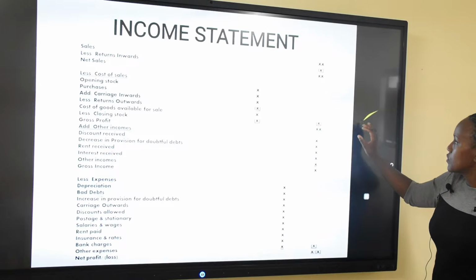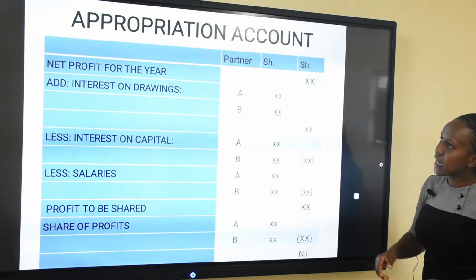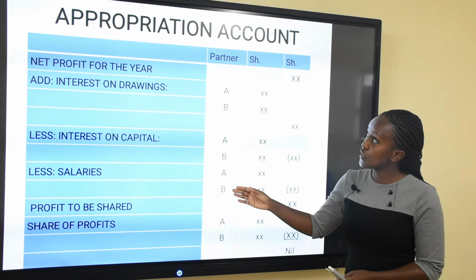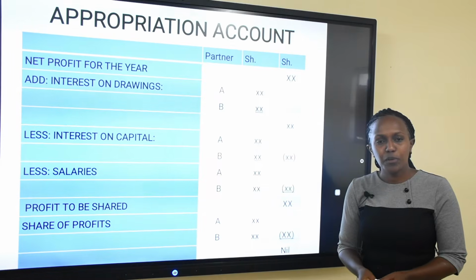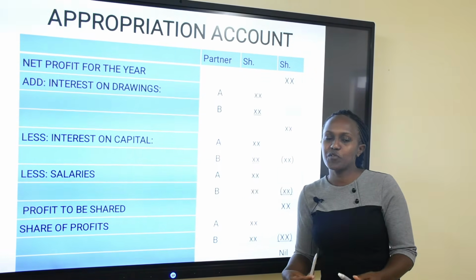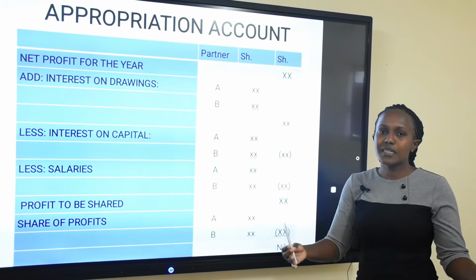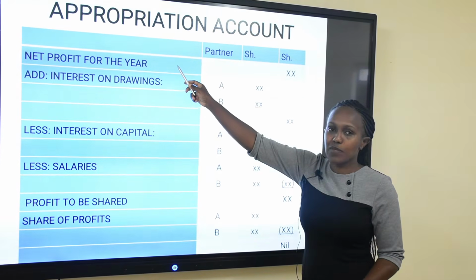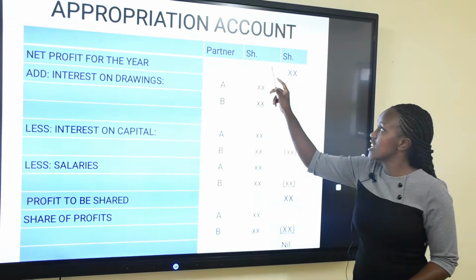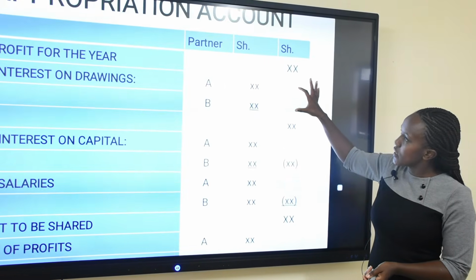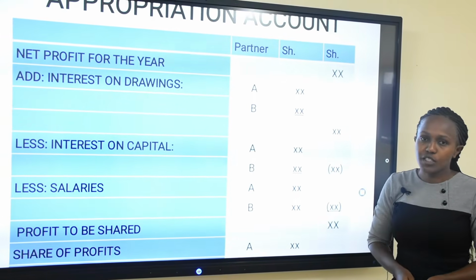So you're going to move to the next account, which now is called the appropriation account. An appropriation account, as I've mentioned, is where the partners share the profit. So once the business profit has been computed, it is the beginning point. So we start with net profit for the year. This is the beginning point.